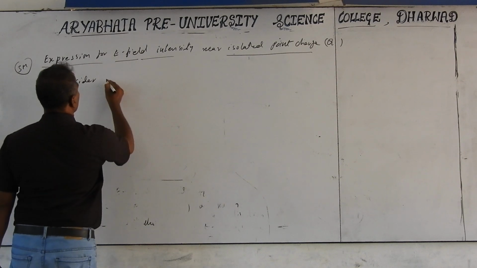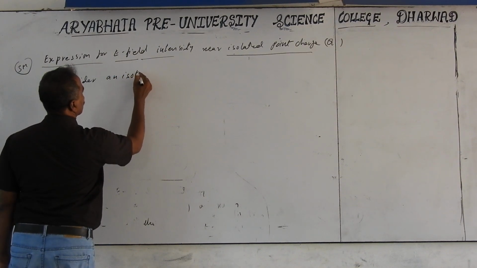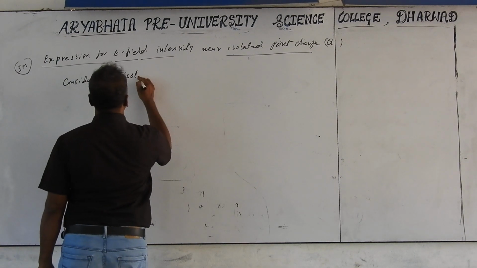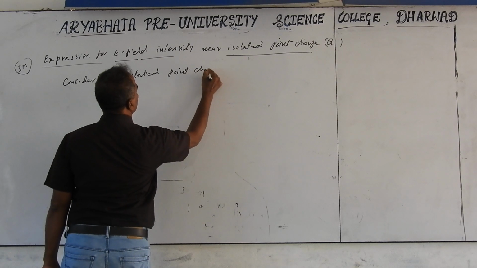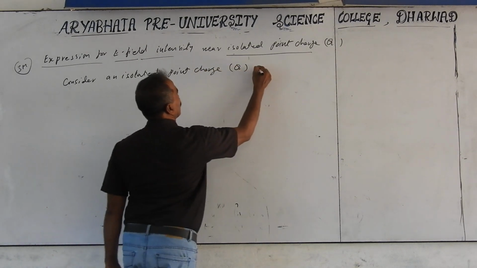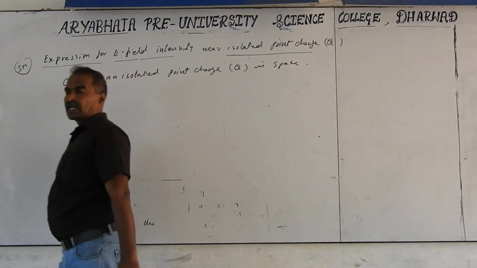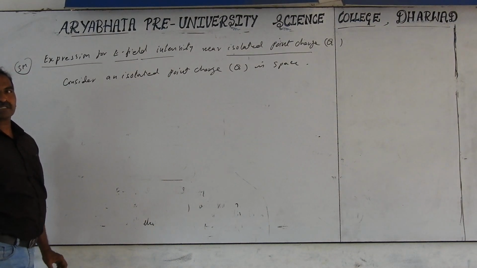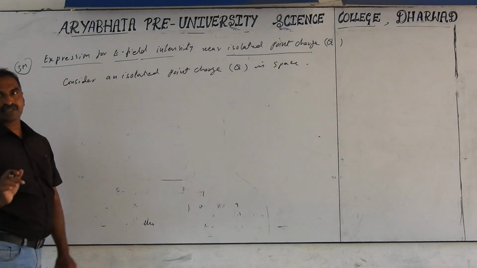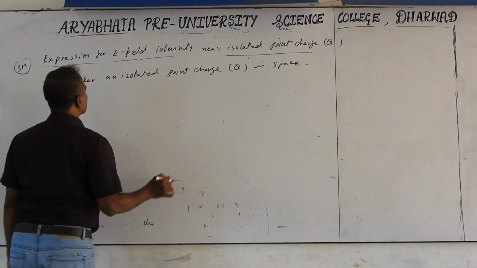Consider an isolated point charge capital Q in space, and I want the electric field at distance R, small r, from this charge in space.